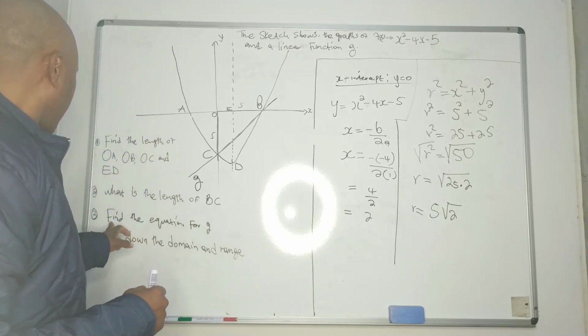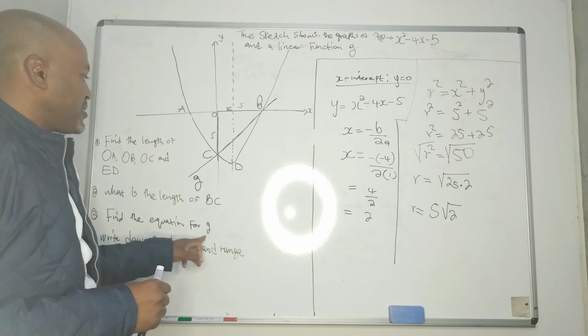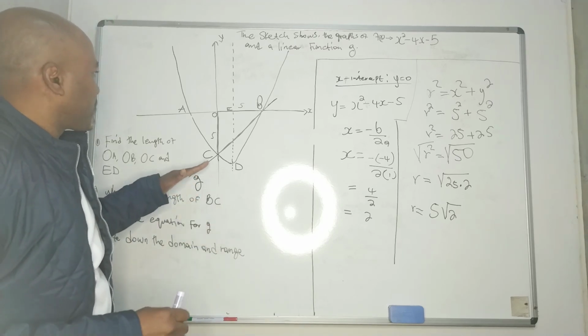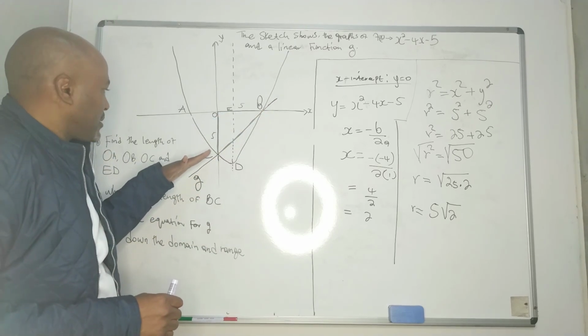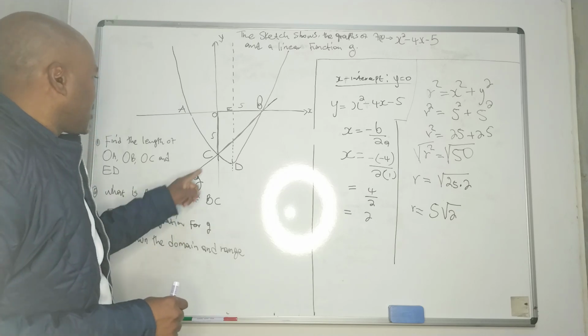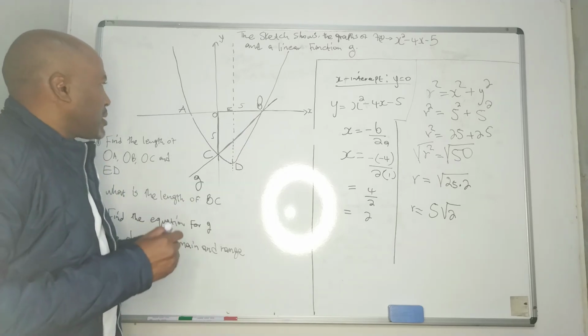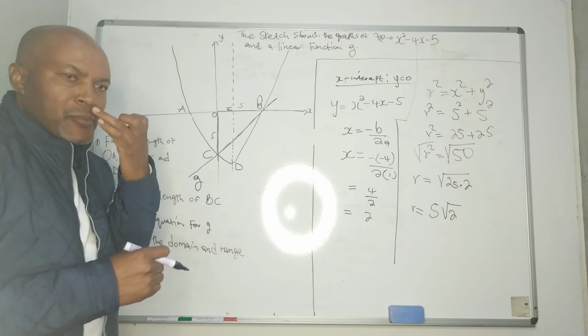Right now, they want us to find the equation for G. This is a straight line graph. They want us to find the equation for that. So let's put the coordinates.